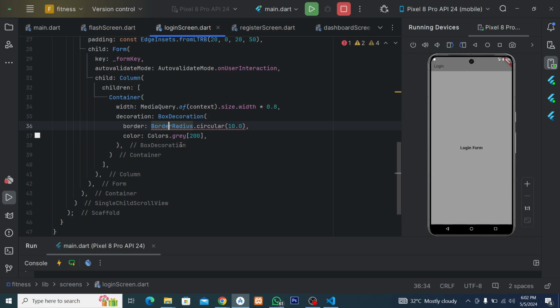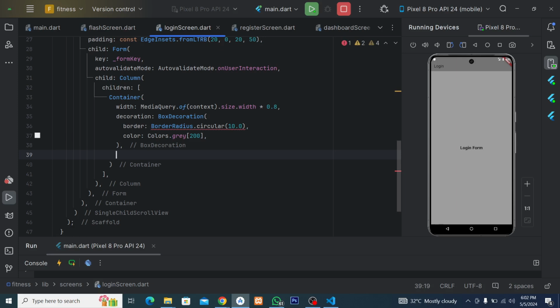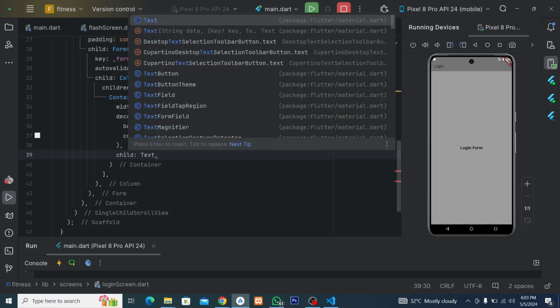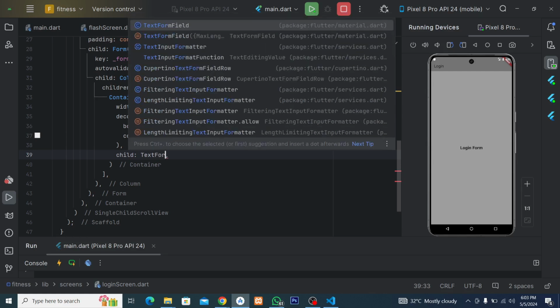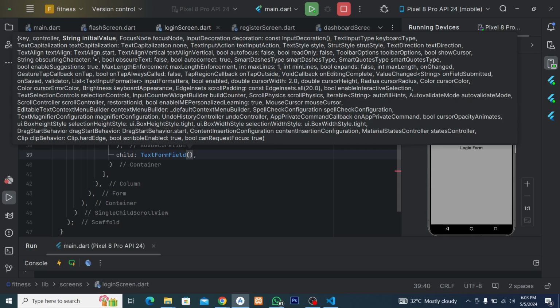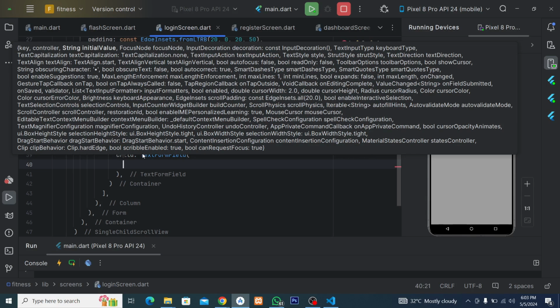Let's continue. After this box decoration, which is for this container, we are now expected to return the child. The child we are going to return is going to be text. We can use text form field. Inside of it we are going to have decoration.